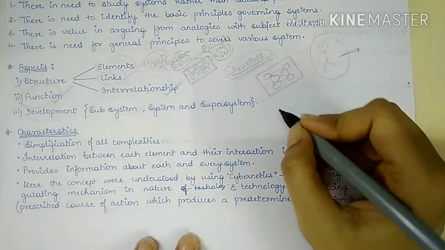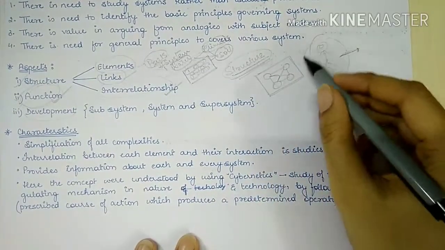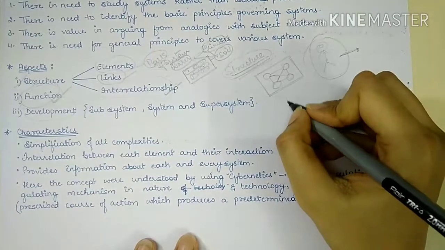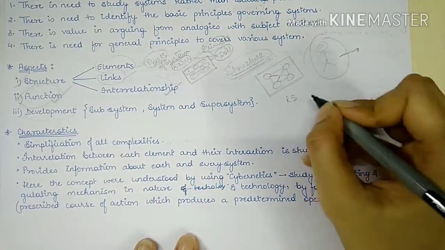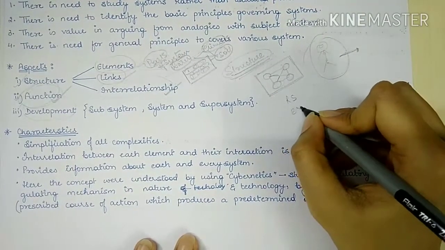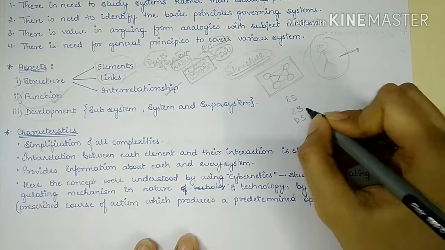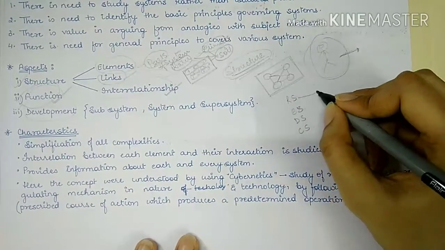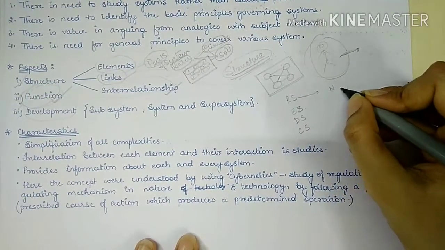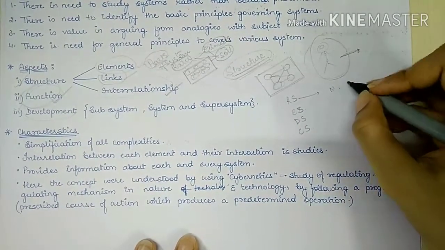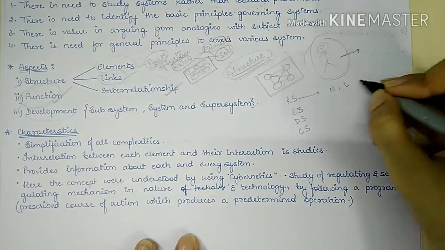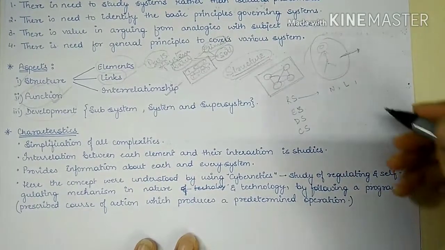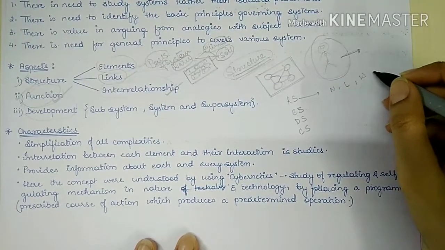Like we have studied, we have the respiratory system, we have the excretory system, we have the digestive system, we have the circulatory system. Now this respiratory system involves the nose, it involves our lungs, it involves our windpipe, our mouth.